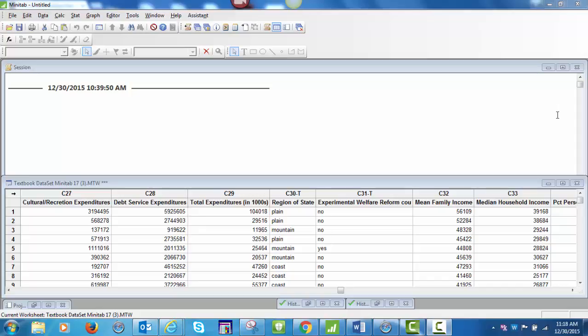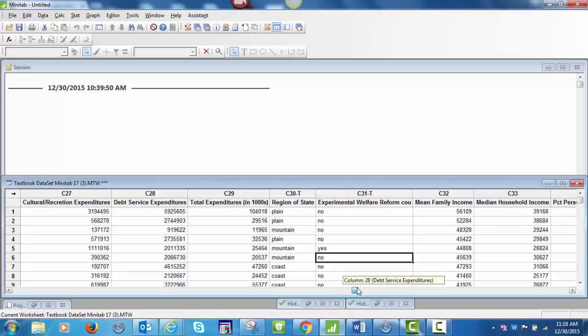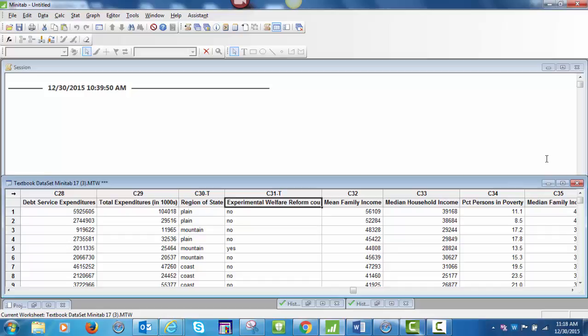Minitab Chapter 3. The counties with the experimental programs are identified in column C31. I will calculate some summary statistics using C31 for the percent of registered voters who vote.